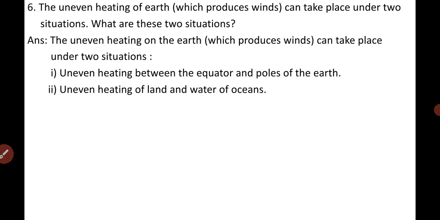Question number 6. The uneven heating of earth which produces winds can take place under two situations. What are these two situations? You have to mention the two situations in which the uneven heating of earth takes place. The first one is uneven heating between the equator and poles of the earth, and the second is uneven heating of land and water of oceans. Okay, so this is the answer of question number 6.